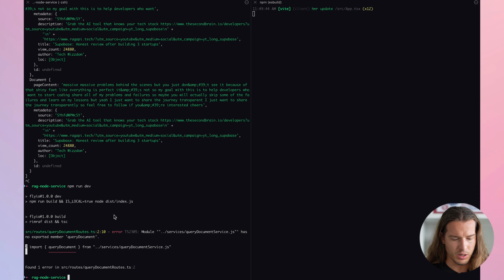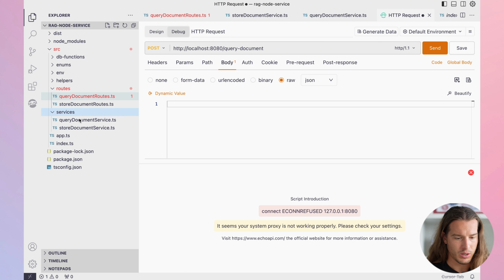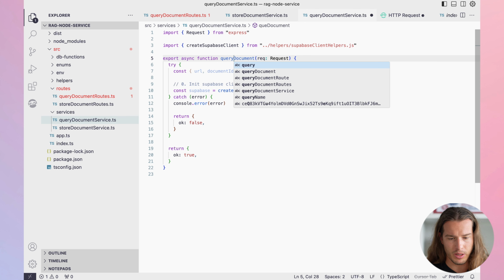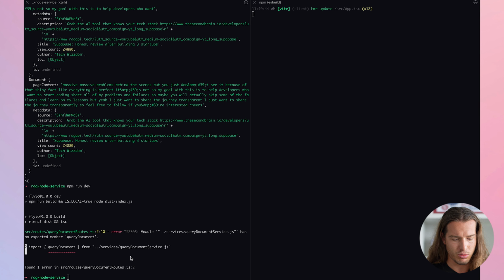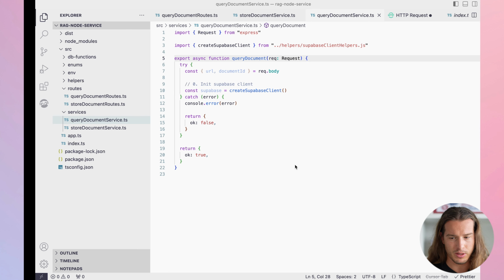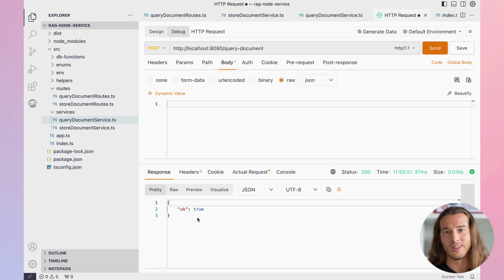Okay, let's see, it didn't start because of a TypeScript error, of course. So we need to rename it here too. If we have query document service and we have function store document, we obviously need to rename that to query document. This should resolve our TypeScript problem. Perfect, server is running. If we go here, okay, yes, now we have it.